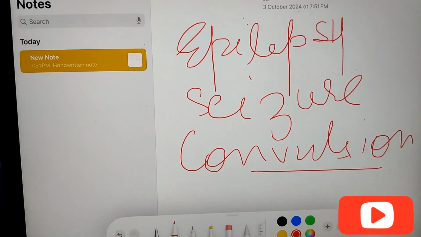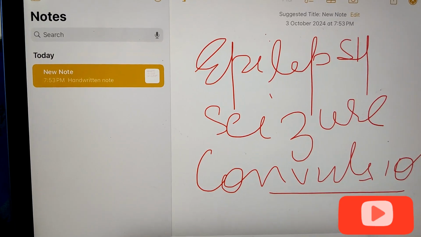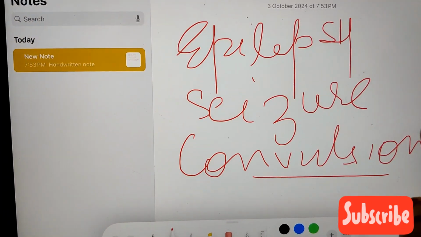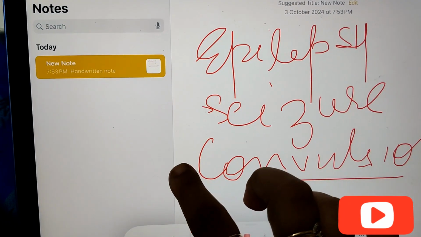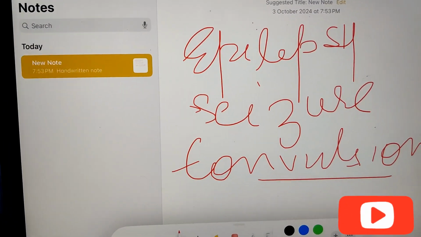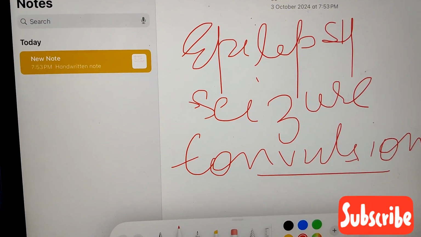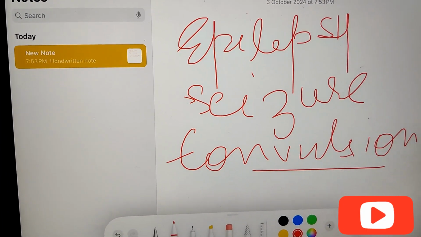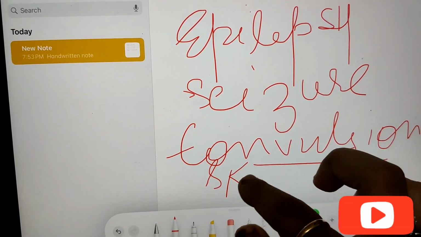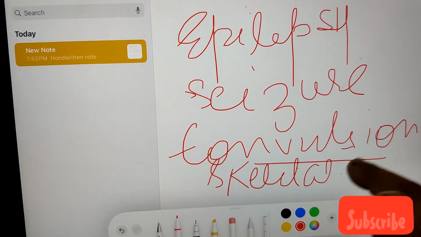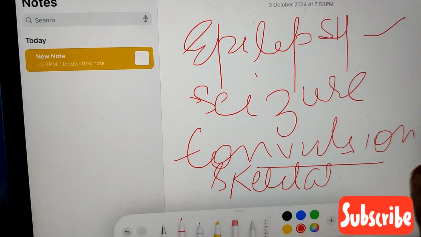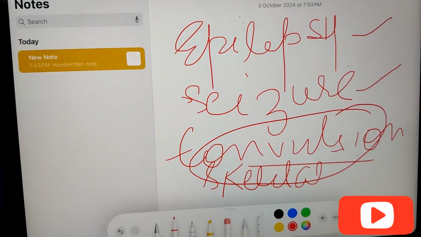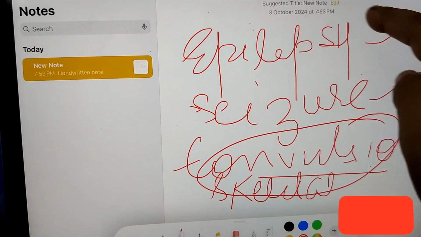A seizure is an abnormal paroxysmal discharge that occurs at high frequency from the neurons. And talking about convulsion, it is an involuntary, spasmodic, violent movement that occurs due to the contraction of the skeletal muscle. So guys, I think I am clear about these three. Epilepsy is a disorder, a seizure is the abnormal discharge, and a convulsion involves the involuntary movements. So these are the three definitions.